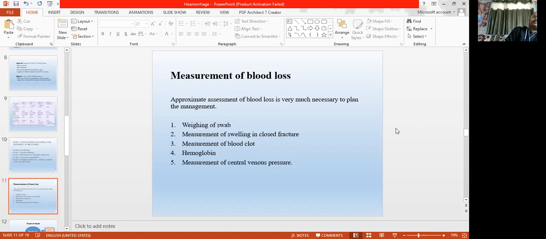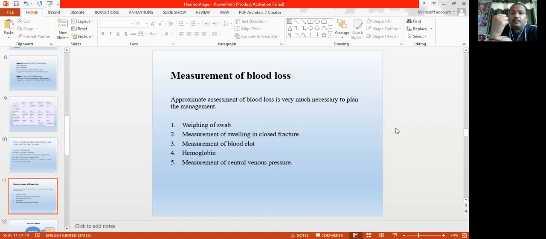If the patient is having blood clots, you can also make a little assessment by measuring the clots. Suppose the clot has the size of my closed fist. If a blood clot is that big, it should be considered 500 ml of blood.